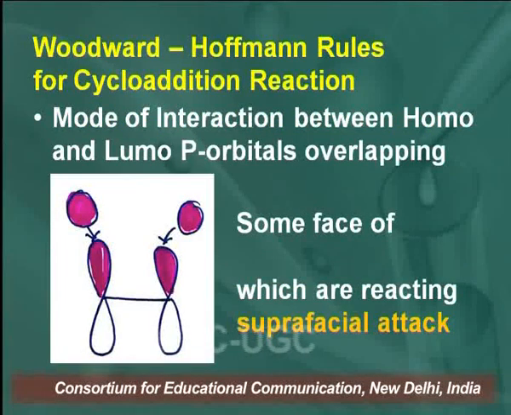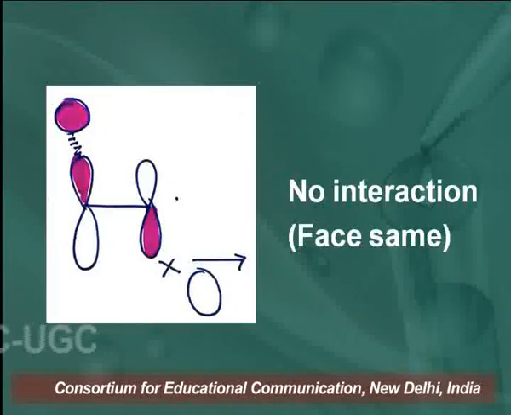Now we will see how the molecular orbitals are involved in the reactions, and what the stereochemistry is. So, Woodward-Hoffmann rules for cycloaddition reactions. We will see the mode of interactions between the HOMO and LUMO in p orbital overlapping. So learner, if the ends of the lobes of the p orbitals have the same phase, in such a case the mode of interaction is suprafacial. We call it suprafacial attack or suprafacial interaction.